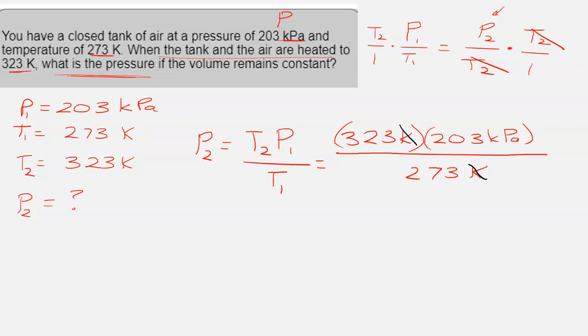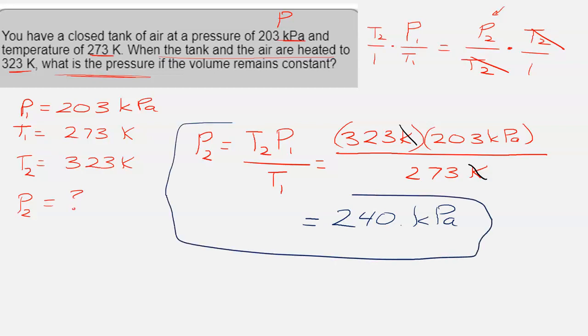So if I go ahead and do the math, I get 323 times 203 on my calculator, 323 times 203, and then divide that by 273, and I get, if we count for significant digits, 240 kilopascal. That's a kPa right there. So P2 is 240 kilopascal.